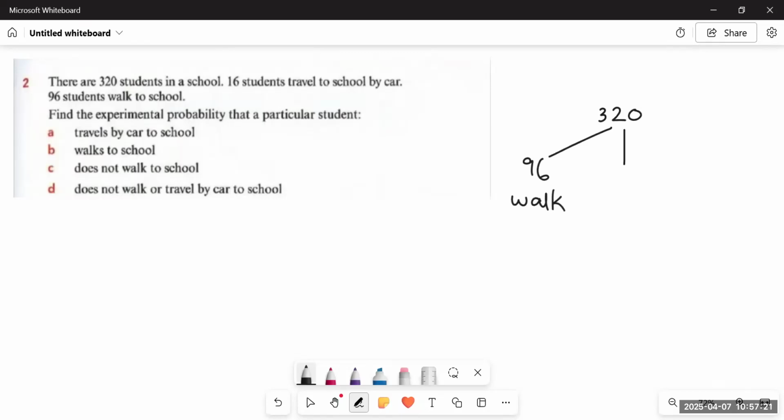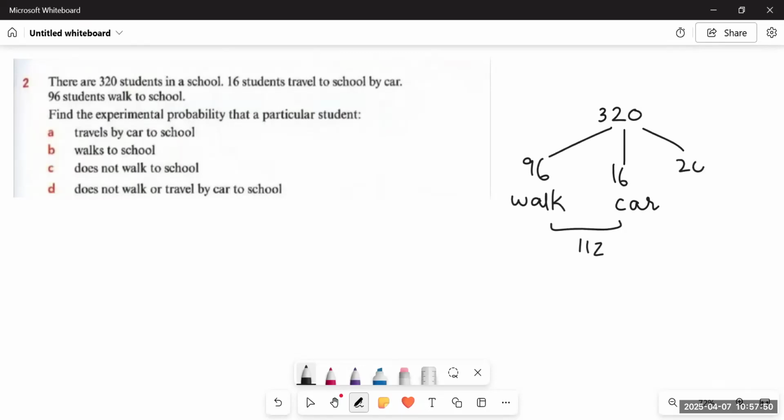16 students travel to school by car, but it's not the total. If we add 96 with 16, we will not get 320. It means there must be a third category as well. And if we add 96 with 16, we get 112. And if we subtract 112 from 320, we will get 208.